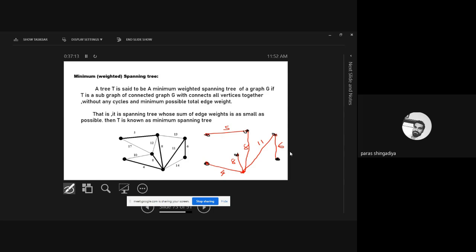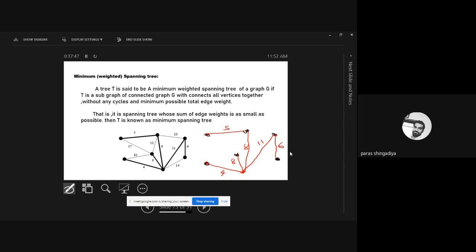And now I have considered such edges in this graph whose weight is minimum. I have included edges in the graph whose weight is minimum. Okay? So therefore this spanning tree is now called a minimum weighted spanning tree. Okay? You cannot always find multiple possible answers for a minimum weighted spanning tree. Clear? Sometimes it will be unique. Clear?